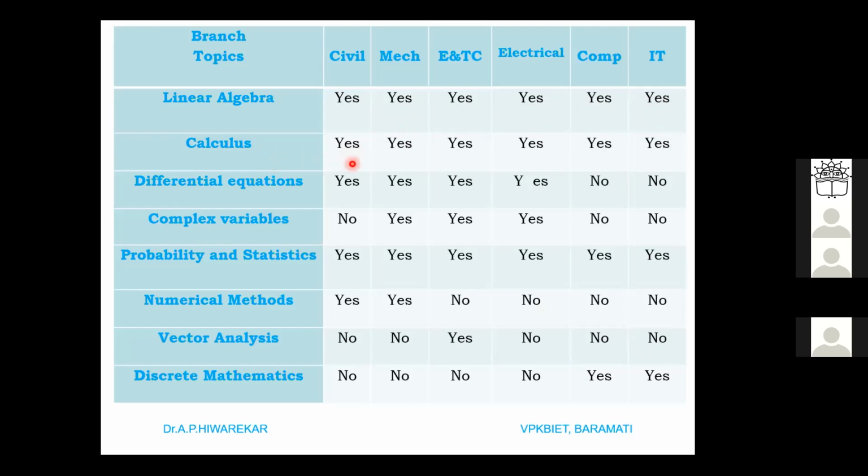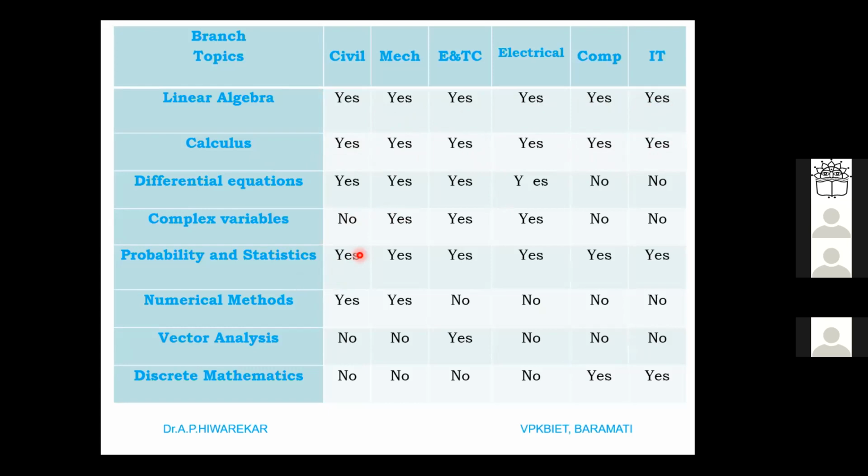As far as calculus is concerned, it is also there for civil, mechanical, ENTC, electrical, computer, IT. And one more topic which is common to all branches, that is probability and statistics. So that is also there for each and every branch.